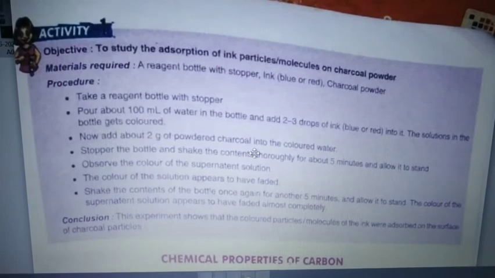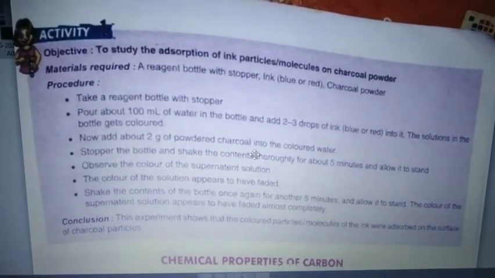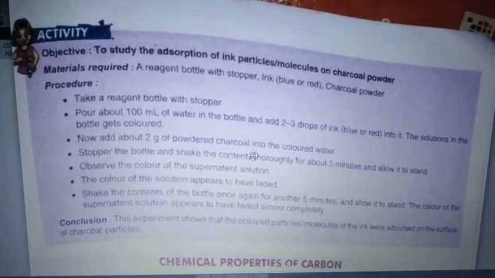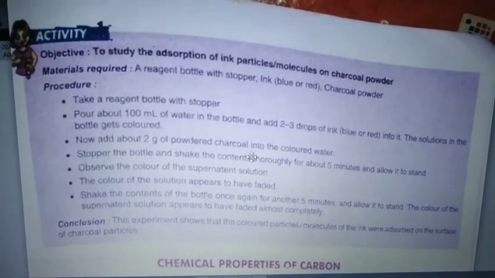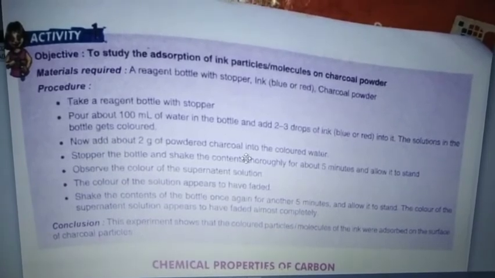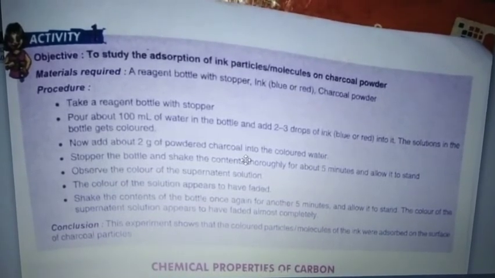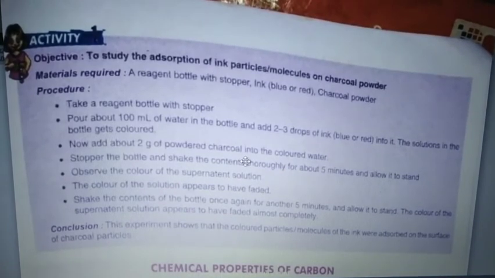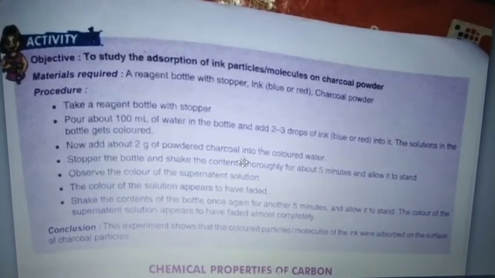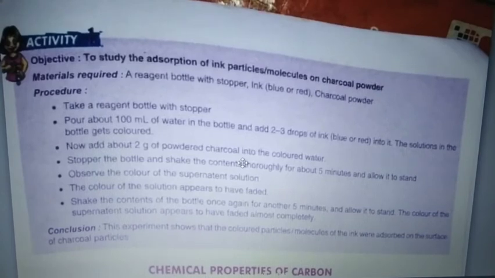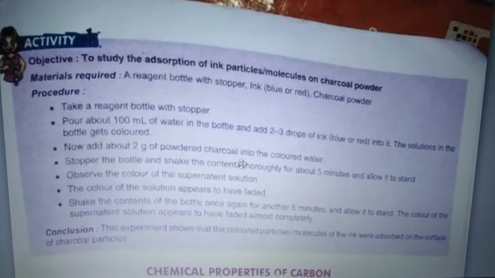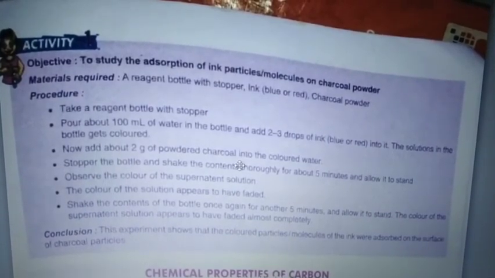What is the procedure? Take a reagent bottle with a stopper. Pour about 100 ml of water in the bottle and add 2 to 3 drops of ink, blue or red, into it. If you add the ink, the whole solution gets colored. Now add about 2 grams of charcoal powder into the colored water. Stopper the bottle tightly, shake the contents thoroughly for about 5 minutes, and allow it to stand.